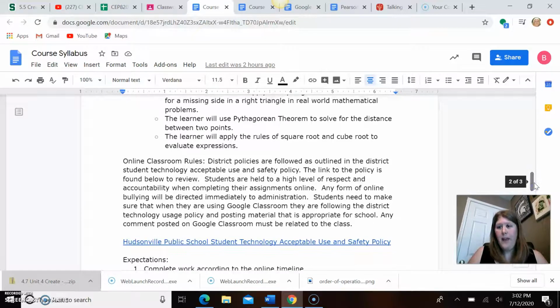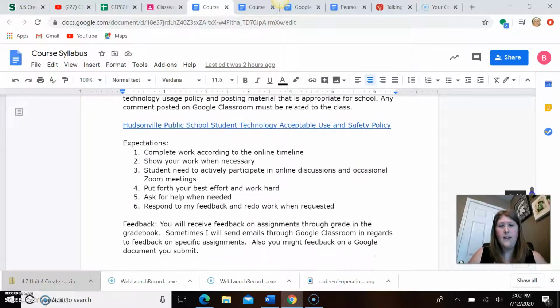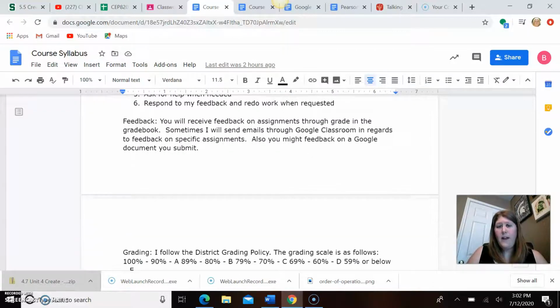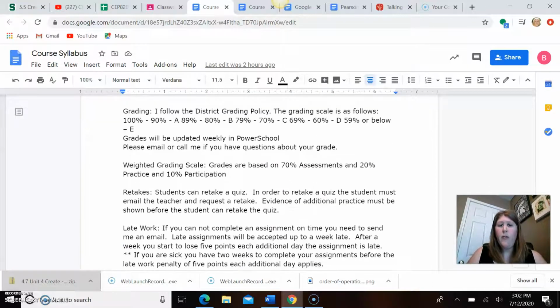rules for online behavior, and also the district online behavior expectations are here for you to look at. Expectations that I have of my students, how you'll be provided feedback, and how you will receive grades, and expectations for late work and retakes can also be found on this document.